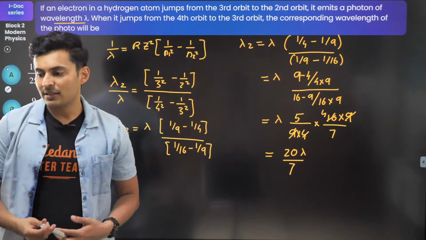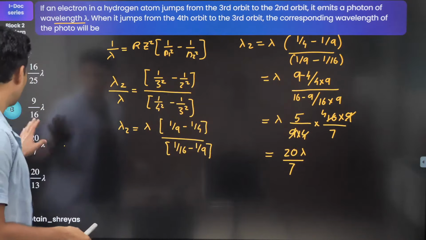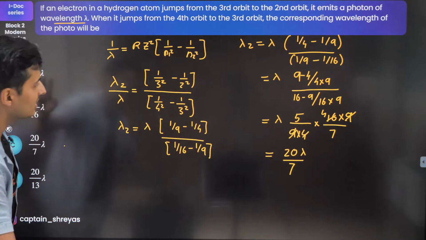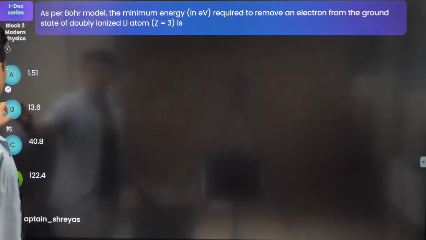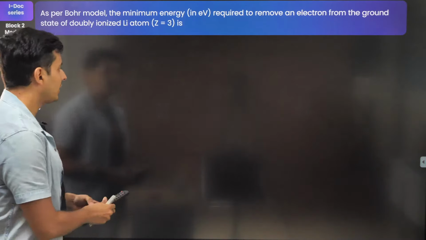Doubly ionized means Z is equal to... Gokul Krishna, thank God you asked it. My God. So where is it? This one. So doubly ionized means what?